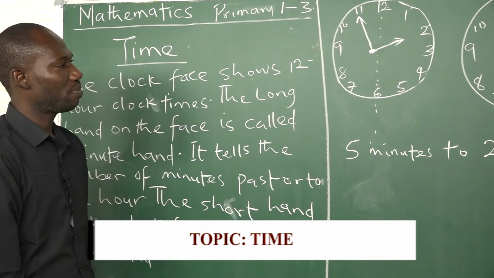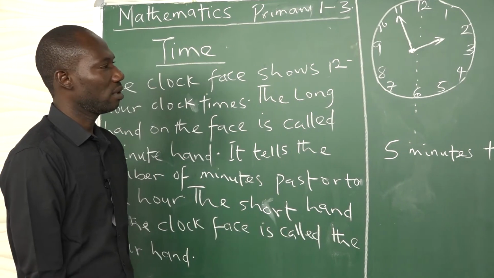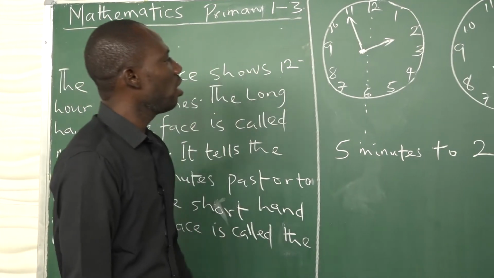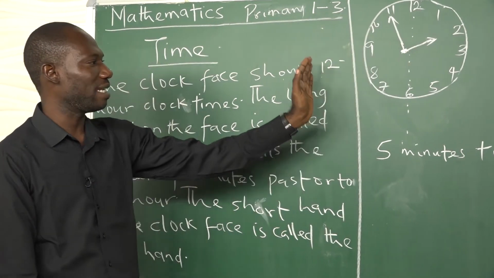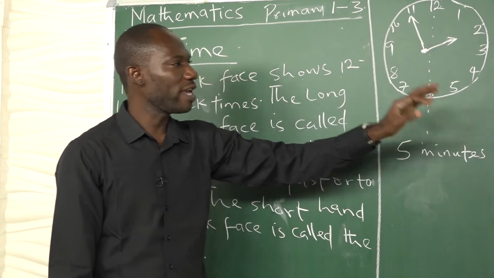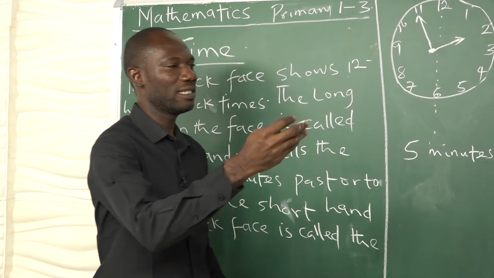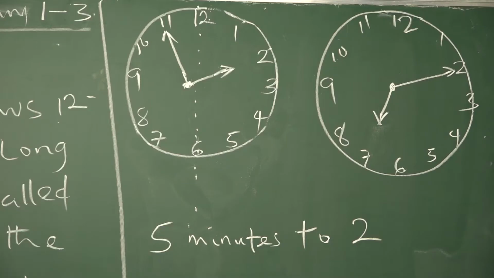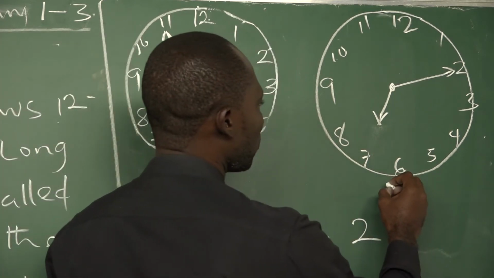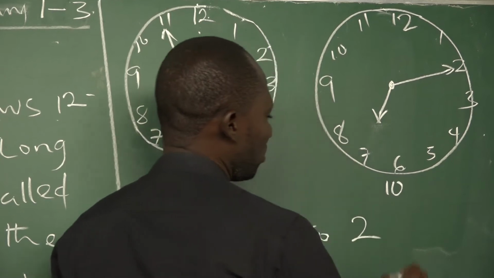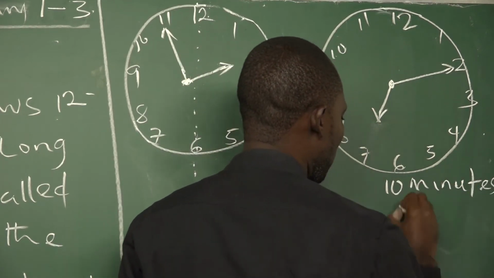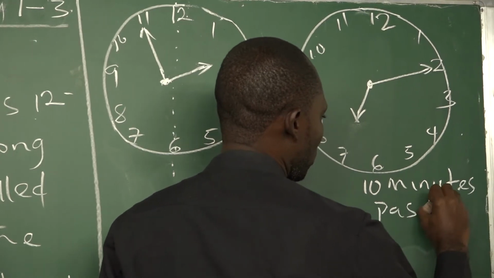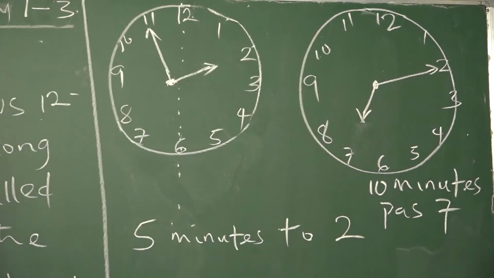10 minutes past 7. Because what I said before is when you have your long hand by the left, it is to. When you have your long hand by the right, it is past. So we will have 10 minutes past 7. That is how to write that time.